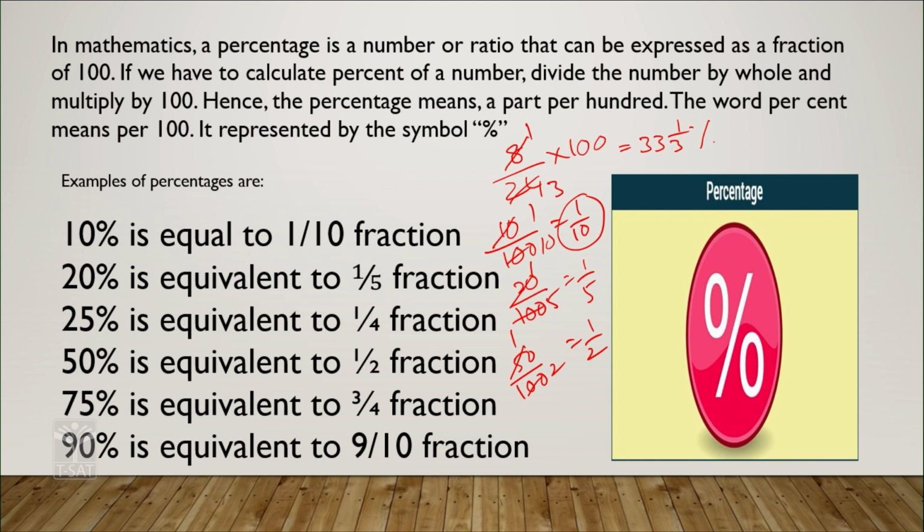Is it clear? So, if you want to express any quantity, any data in terms of percentage, what you have to do is simply divide that value by the total value and multiply with 100, that will give the percentage. Is it clear?